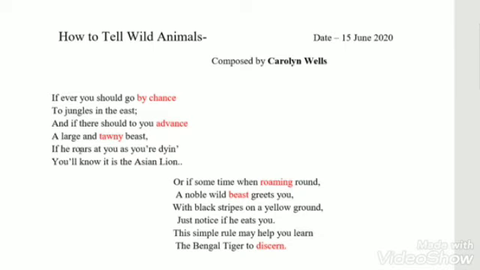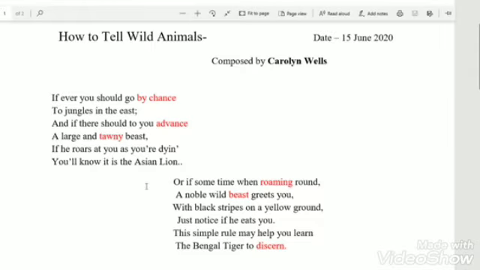Then allusion. Here, allusion means referring to a famous thing, place, or species of animal. And here, the Asian lion has been mentioned, so allusion is there also. One more thing, enjambment. That is the continuation of the sentence to the next line. You can see, "and if there should to you advance a large and tawny beast." So the continuation of this sentence is in the second line also.